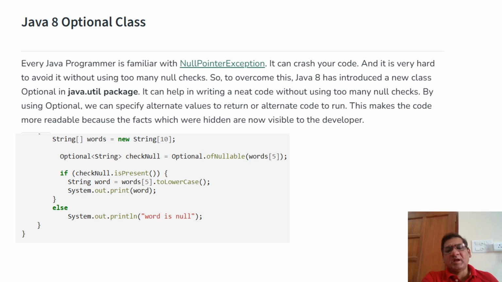If that object contains null, it would not throw any NullPointerException. Instead, we can provide an alternate option for when it has a null value. On the screen you can see the example of the Optional.